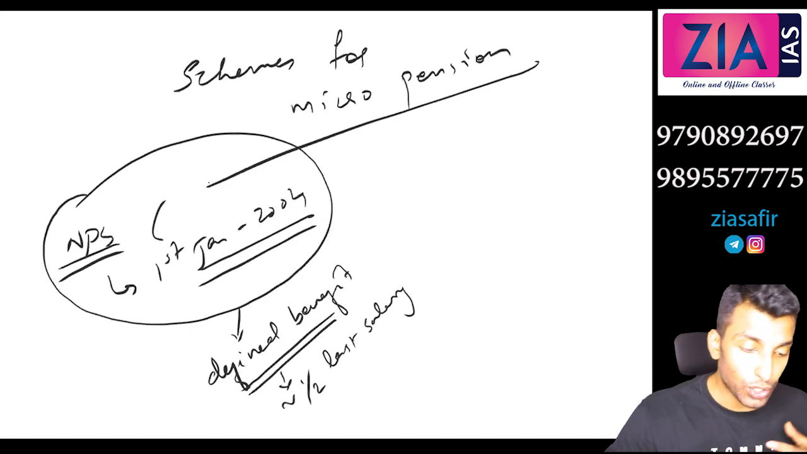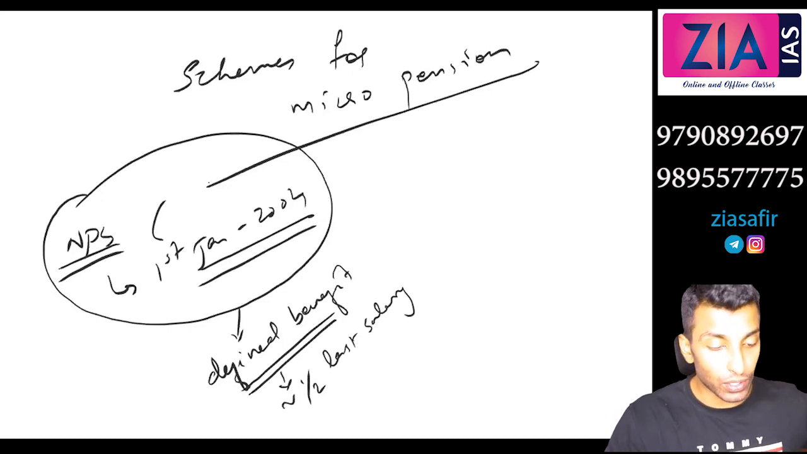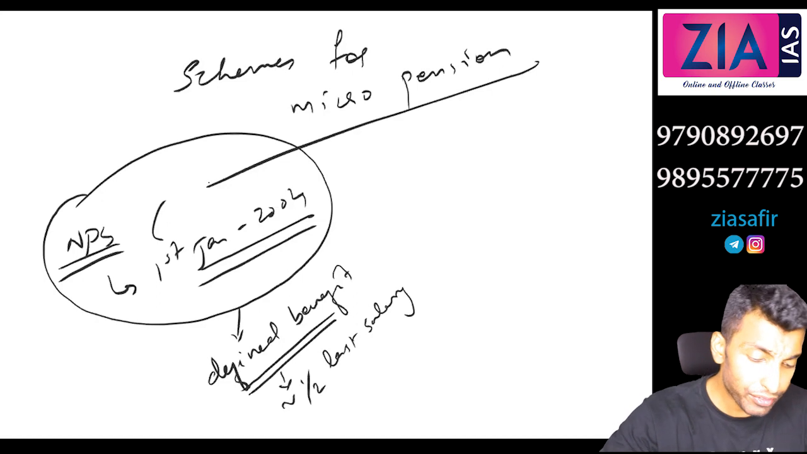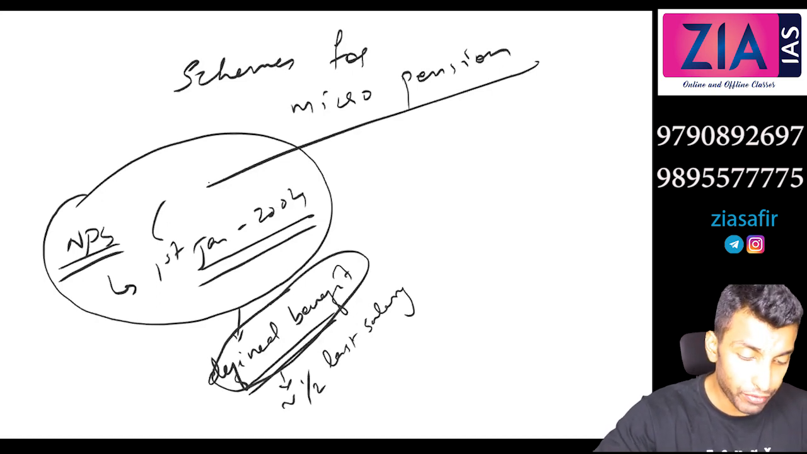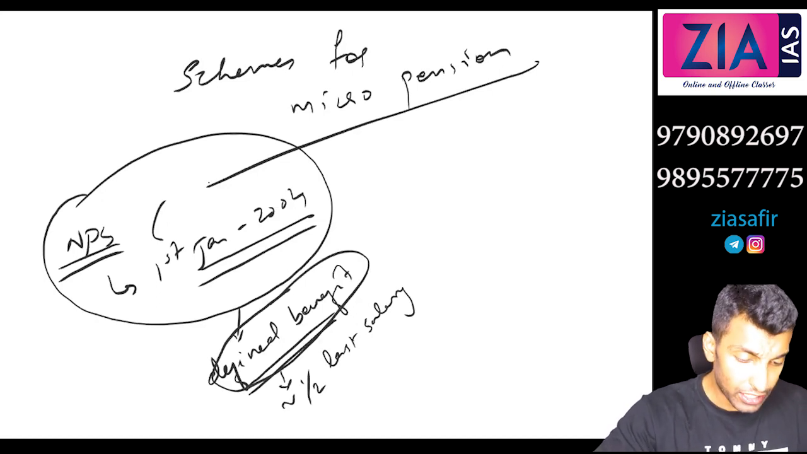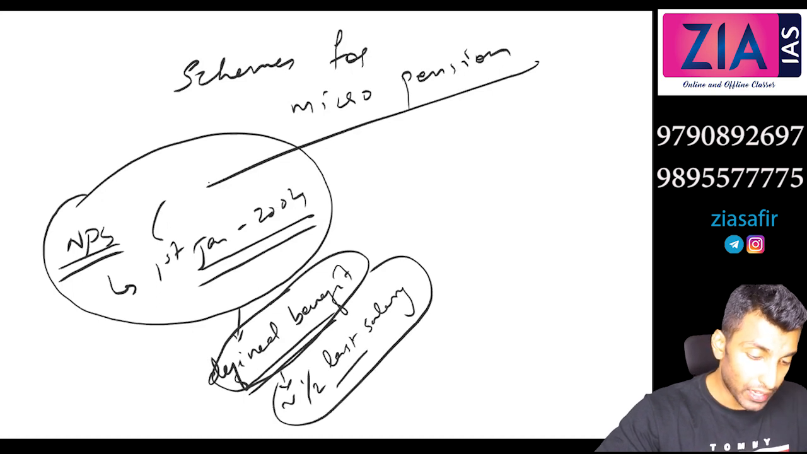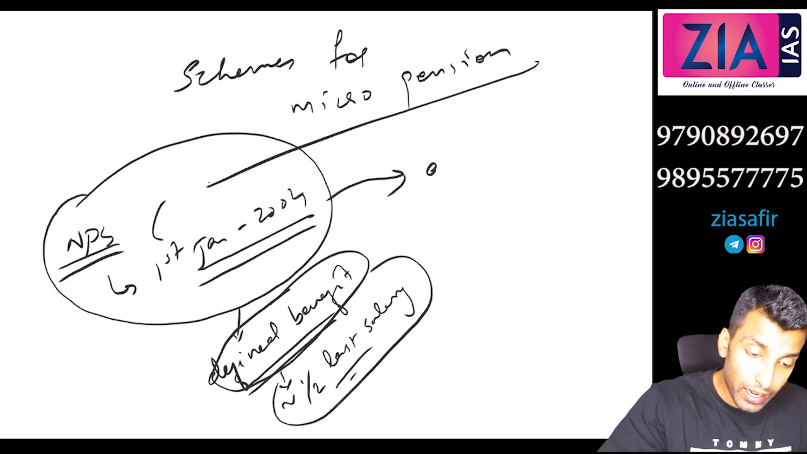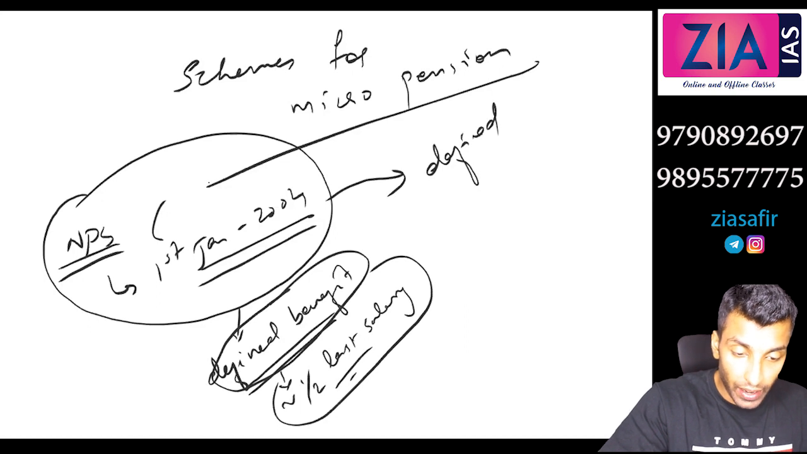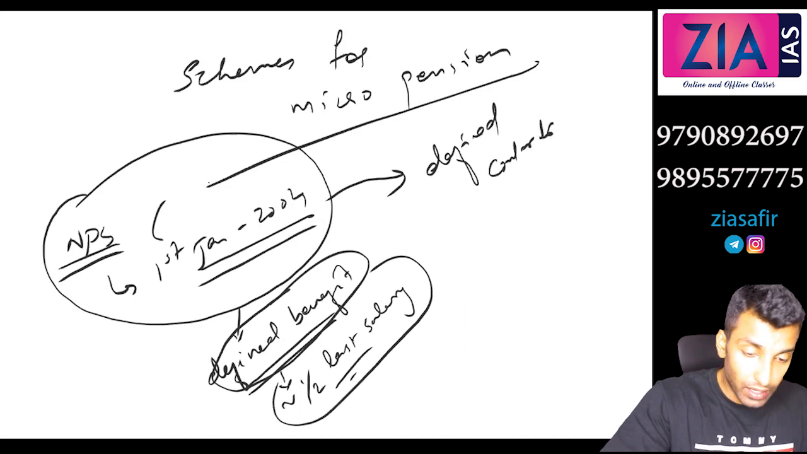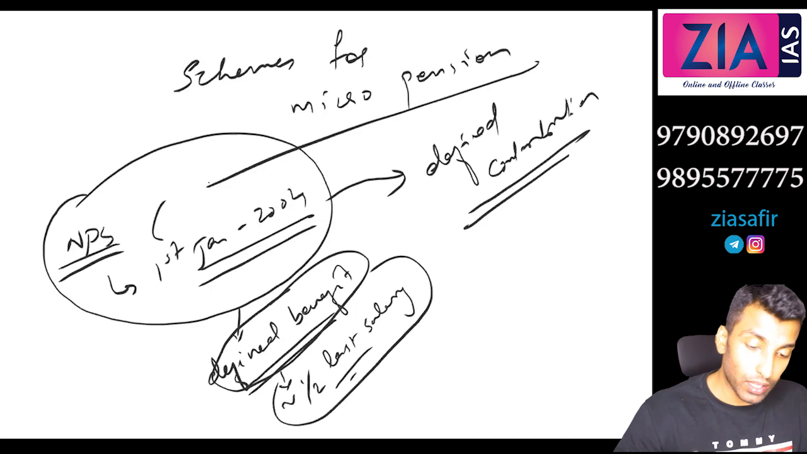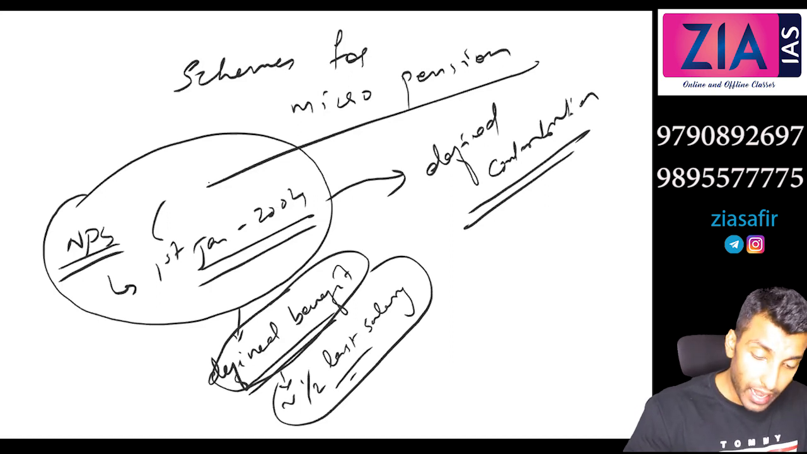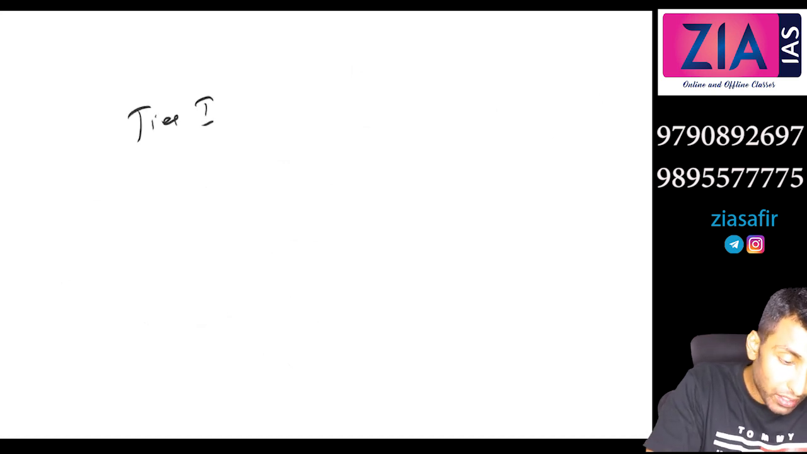Those who joined service before 2004 have this fixed benefit, a defined pension, almost half of the last salary. But now it is defined contribution. In NPS the contribution is defined, and you can see there are two types of contribution: tier 1 contribution and tier 2 contribution.